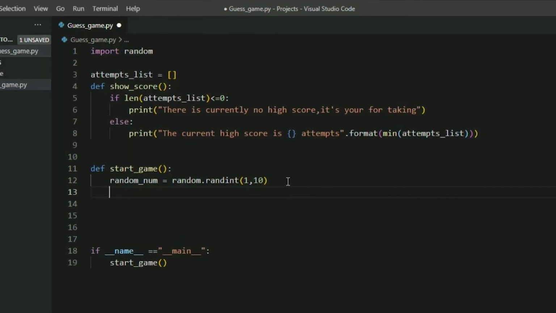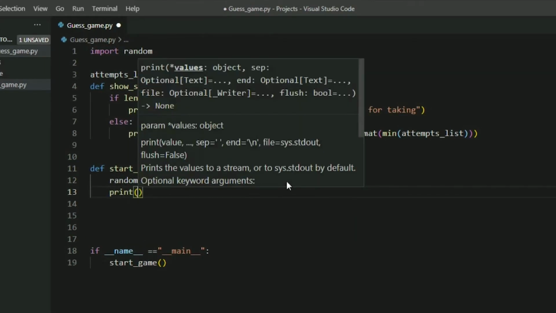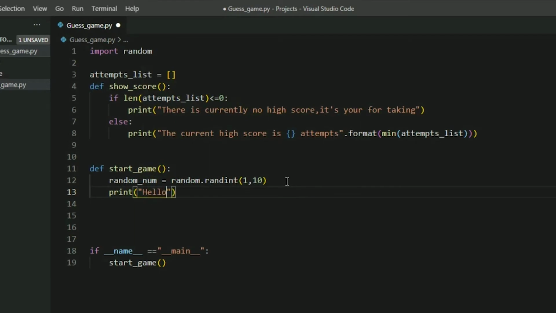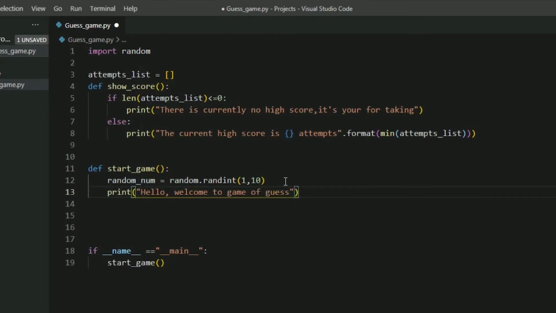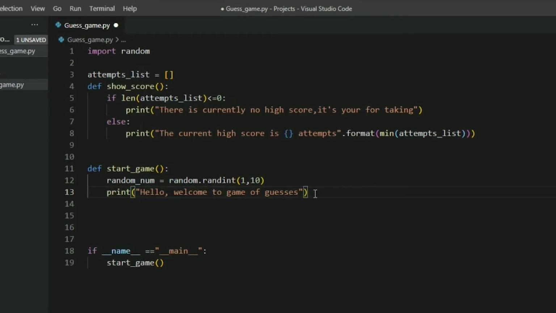So now let's print a greeting. Let's keep it simple. Hello, welcome to the game of guesses. Okay, cool.